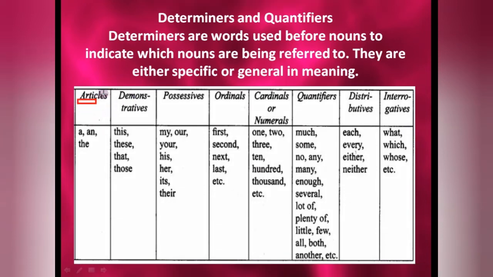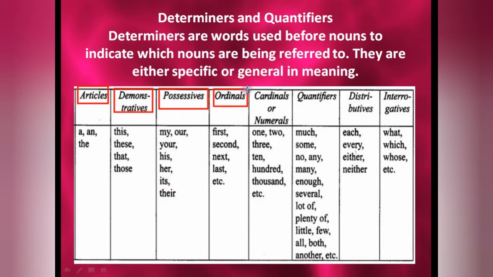First one we have articles. Three articles we have: a, an and the. Demonstratives: this, that, these, those. And don't forget, always after these words you will get a noun. Okay, possessives means ownership, that is my, our, your, his, her, its, their. After these words you will get a noun.